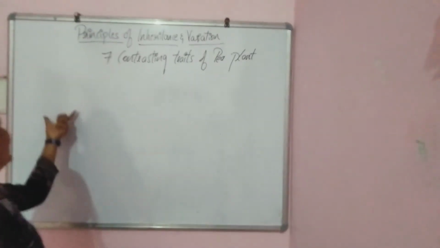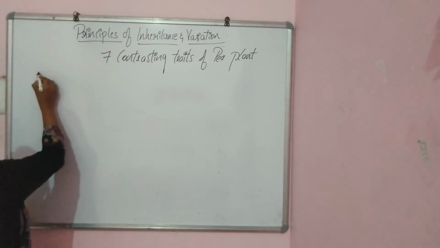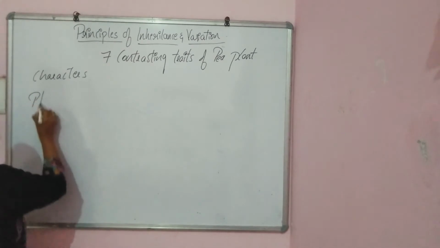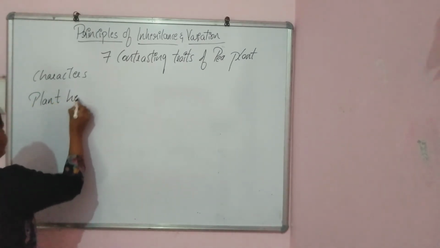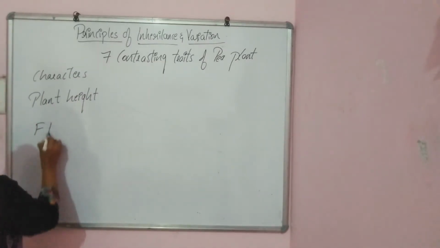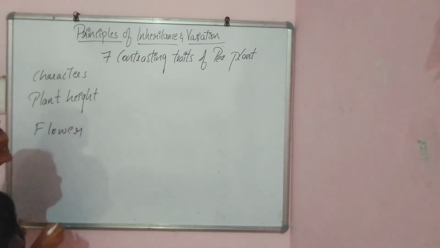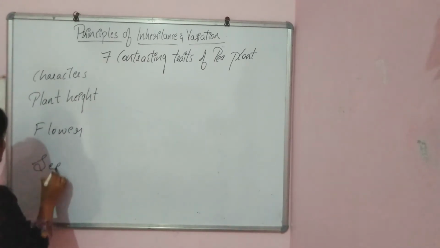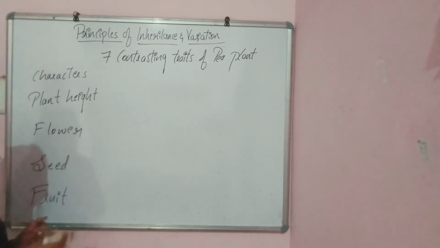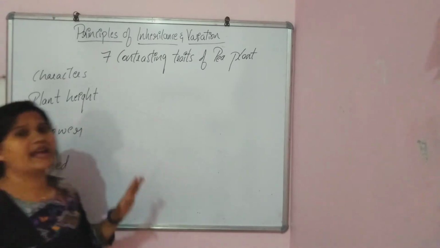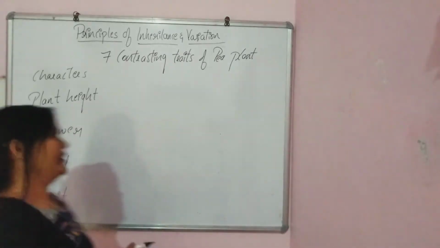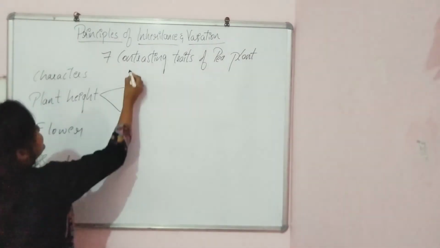So first let me write down the characters, okay? So the characters are, the first one is plant height, okay? Then the flower, then the seed, then the fruit. Okay, these are the characters where the plant height, flower, seed and fruit are the characters. Coming to the traits, see, have a look over here. These are the traits.